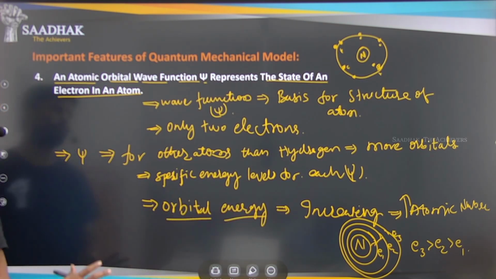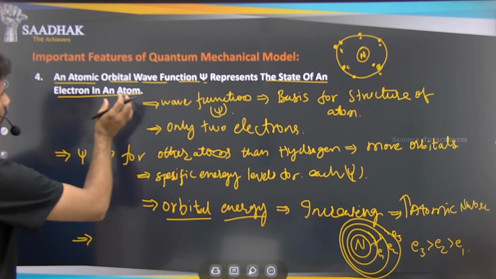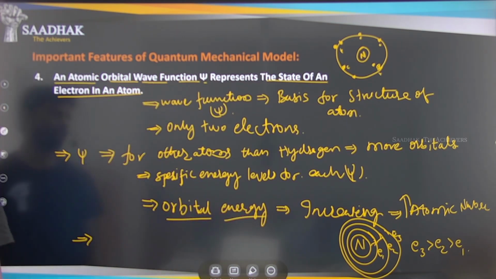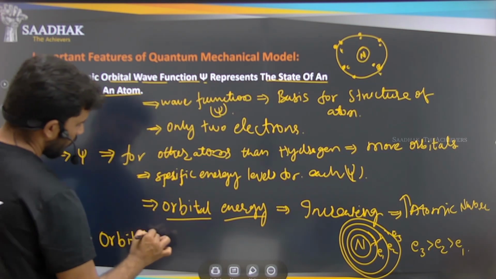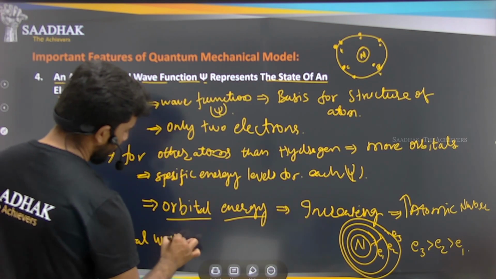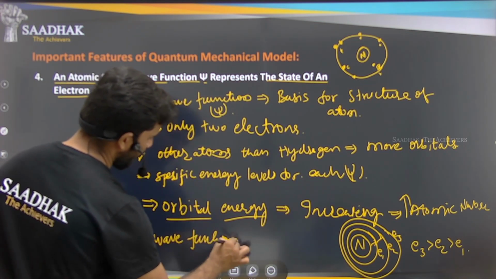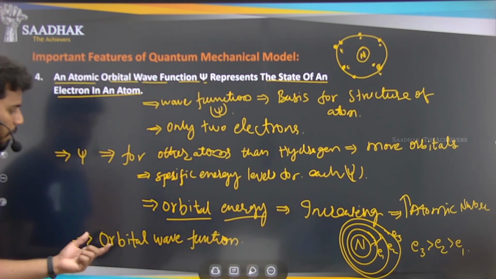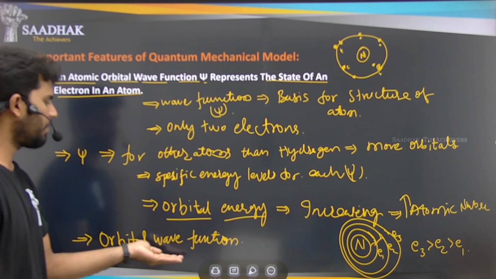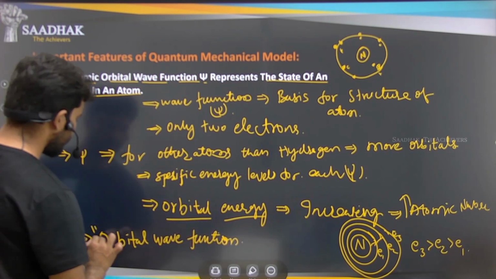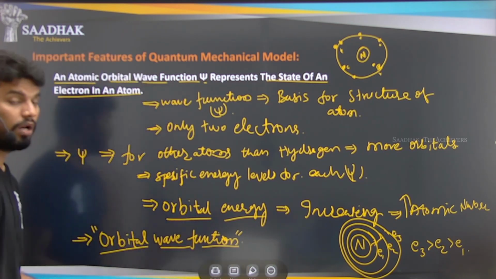Okay, so we know that by orbital energy we are referring to the orbital wave function. So what is that? Orbital wave function means each and every electron will have a separate wave function, that is, each and every orbital will have a separate wave function, and those wave functions are called orbital wave functions.